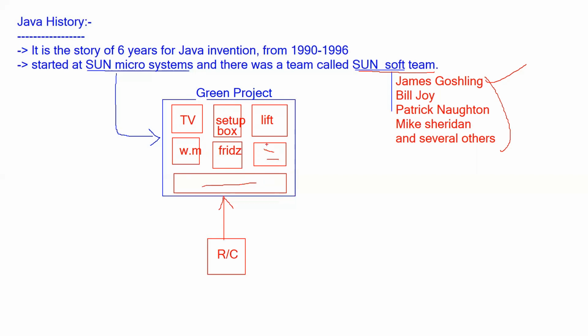They were having a discussion about this project, and then James Gosling suggested C++. They started using C++, a powerful language in those days, to develop the Green Project. They almost started developing it, and 30% of the project was completed.